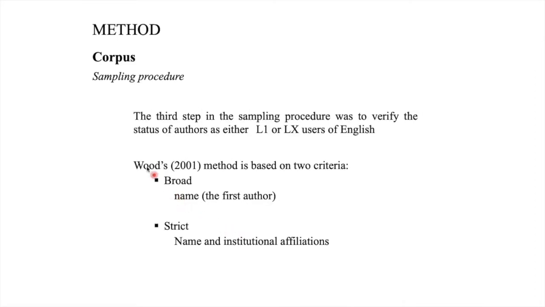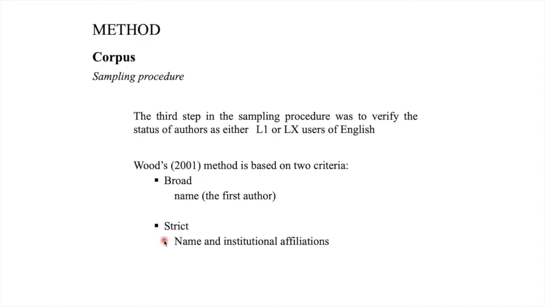The third stage of the sampling was to verify the status of authors as either L1 or LX users of English. In this research, we were curious to know if there are systematic differences in L1 and LX expert writing. A sampling method that's commonly used in this area is Wood's 2001 method. Wood's method is based on two criteria: broad and strict criteria. The broad criterion focuses on the name of the first author to distinguish between L1 and LX written texts. The second criterion, however, uses not only the name of the first author, but also their institutional affiliation.